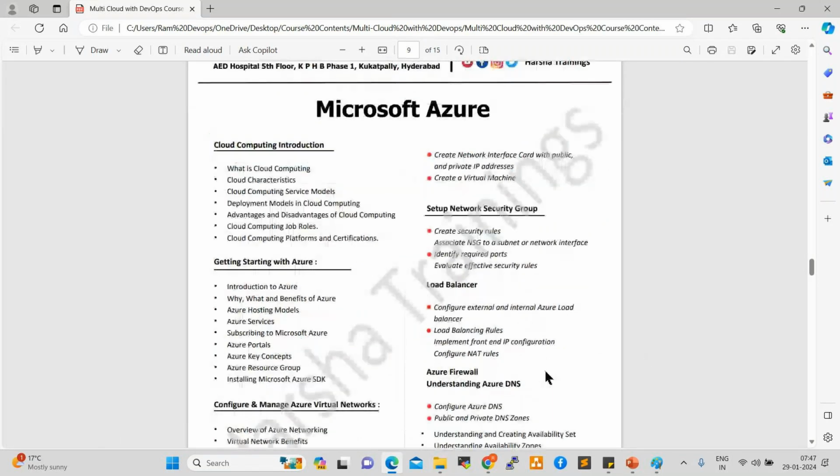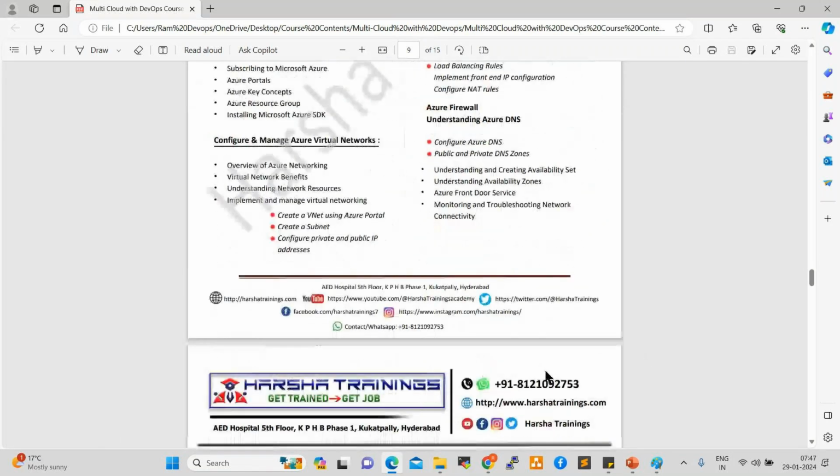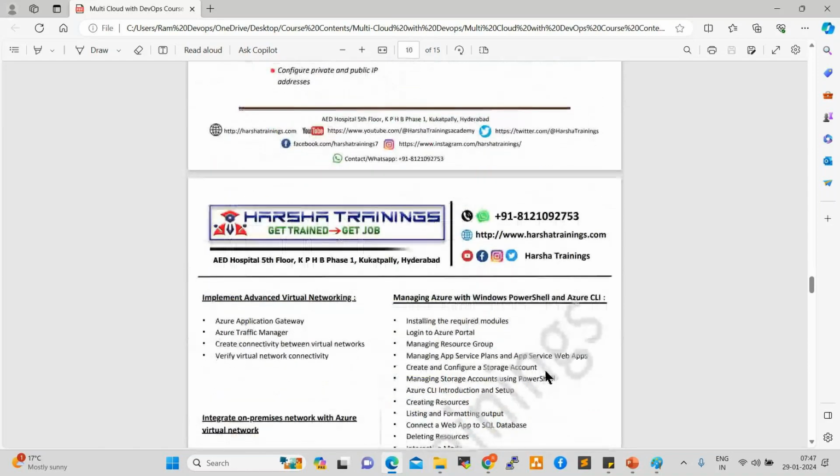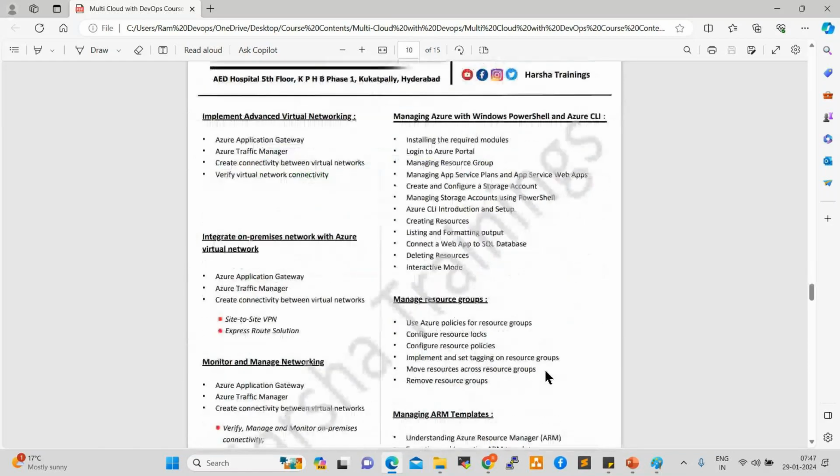See here, this is the Azure content. So AWS, Azure, GCP, all the concepts are the same functionality wise, but the terminology would be a little different. So we need to understand the terminology. In AWS, a server we call an EC2 instance, right? In Azure, we call it a VM. In GCP, we call it a VM instance.